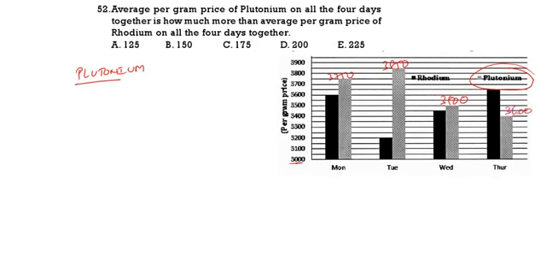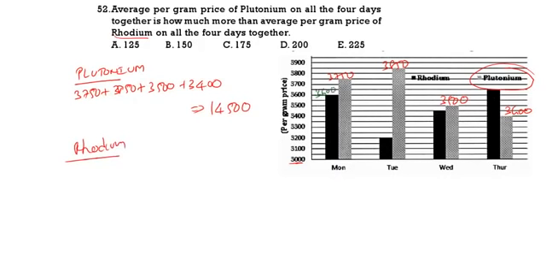All these values, 3750 plus 3850 plus 3500 plus 3400, will give totally 14,500. Now rhodium, calculate the rhodium part. Rhodium means this one. This is 3600 and this is 3200, and this one will be 3450, and this one will be equal to